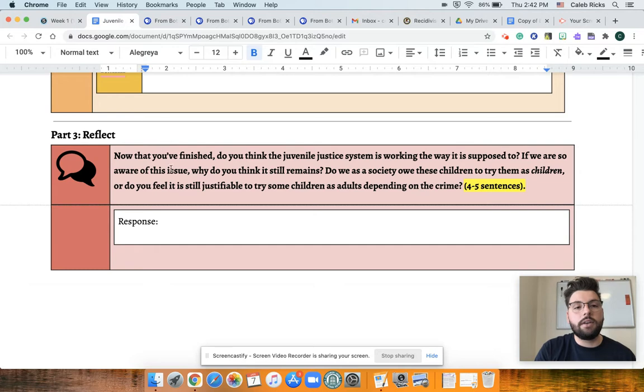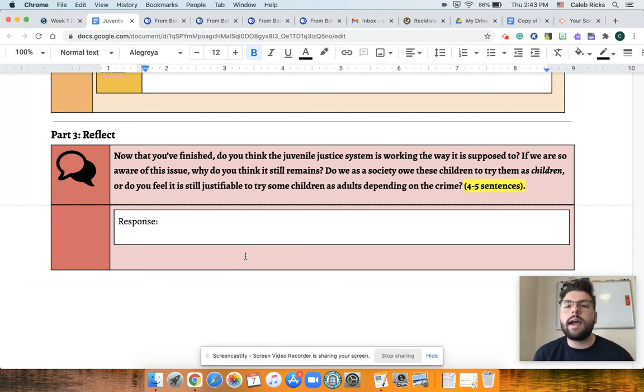And lastly, part 3, you're going to reflect. So now that you've watched that beginning video and you've completed the WebQuest, I want you to think about how the juvenile system is working and if you believe it's working the way it's supposed to. If we are so aware of this issue, of trying juveniles as adults, of that recidivism we talked about, committing a crime, going to prison, getting released, and then that revolving door, going back to prison, getting released, going back to prison, getting released. If we're so aware of that issue, why is it still around? Why haven't we tackled it or talked about it?